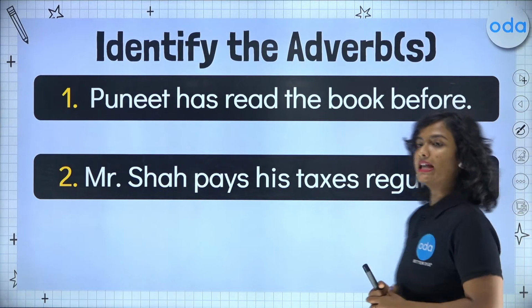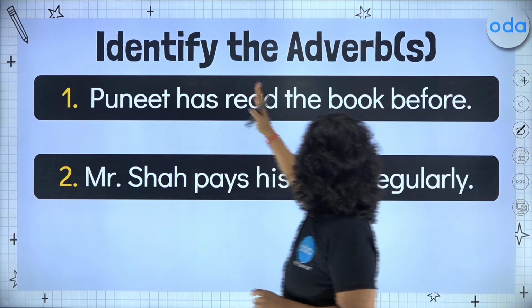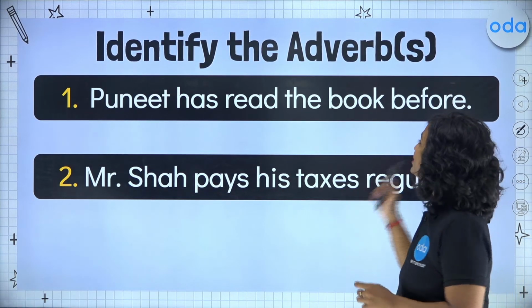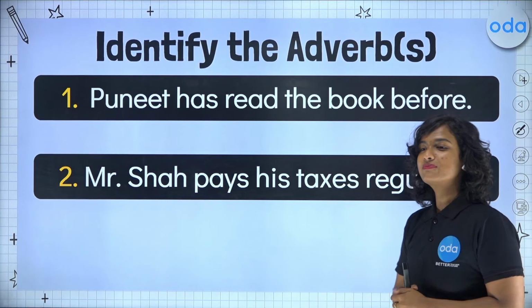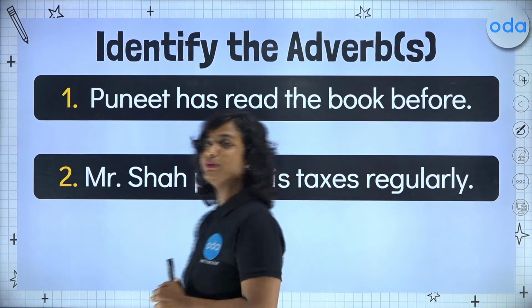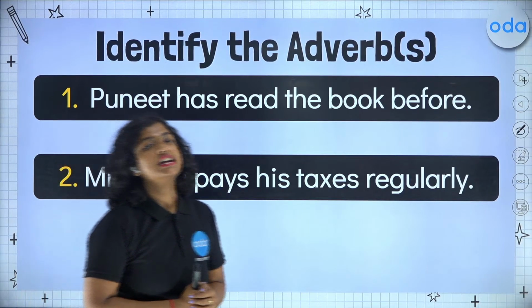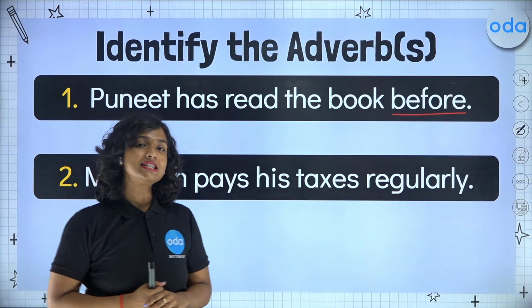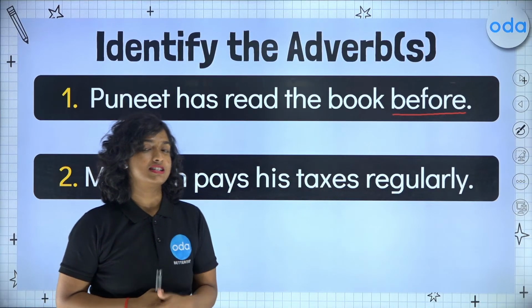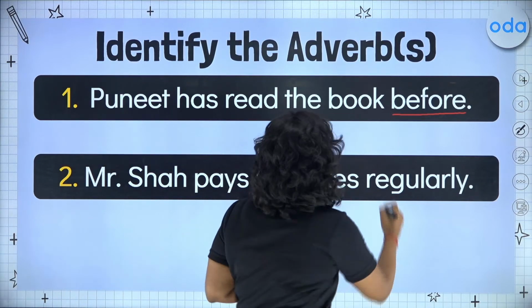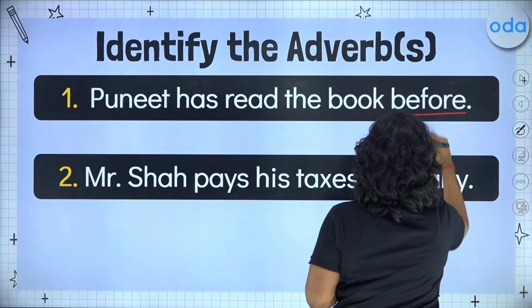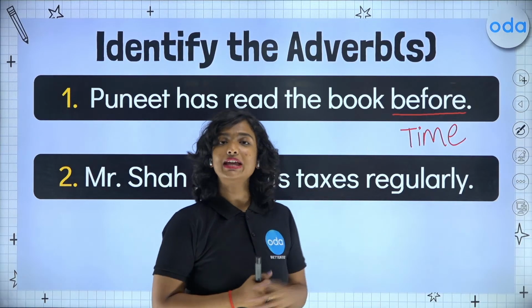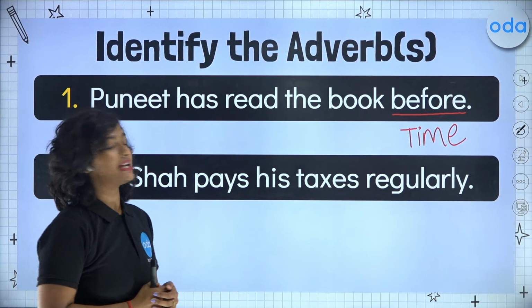Let's do two more examples here. We have one more. Puneet has read the book before. Which word do we think is the adverb here? Puneet has read the book before. So our adverb here, dear students, is going to be before. And what does it tell us? It tells us when. It has already happened before. So this one is going to be an adverb of time. Okay, it answers the question when. So it tells us the adverb of time.